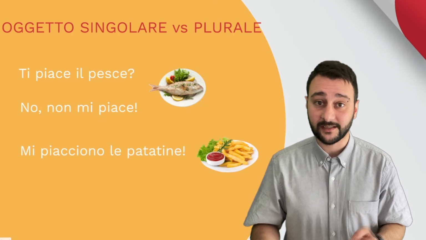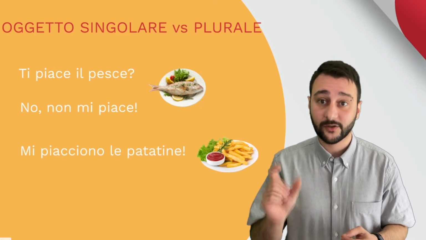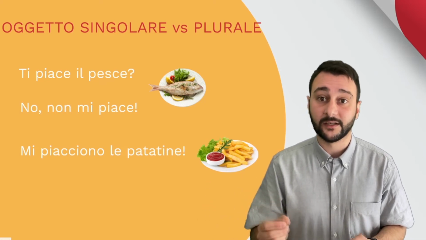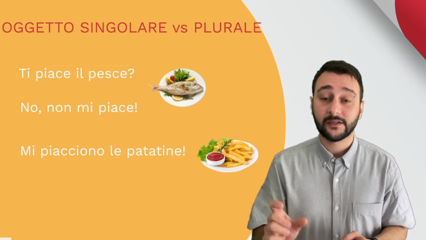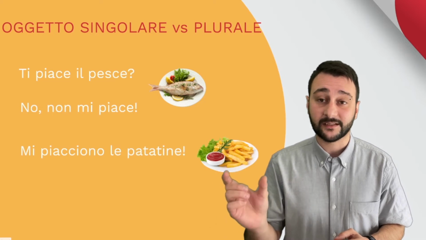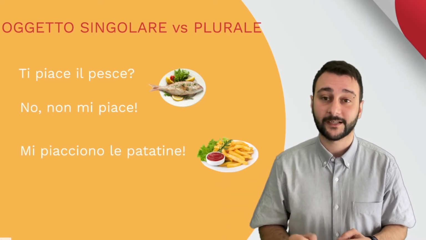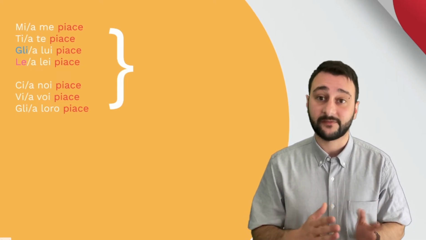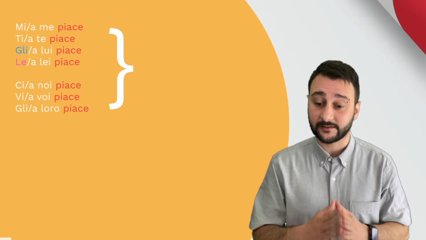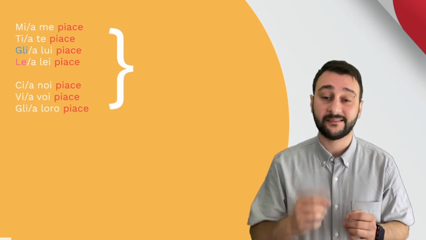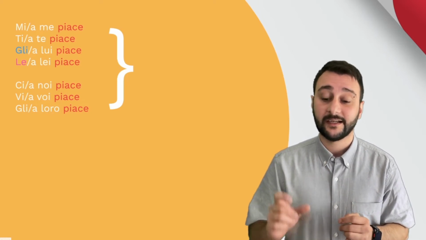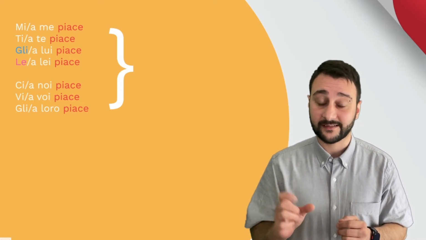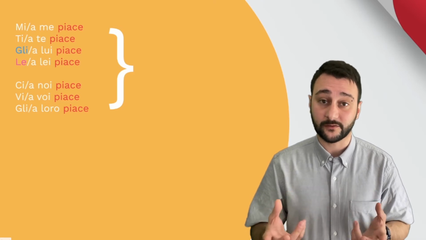Mi piace il pesce. So when I say mi piace, you're already expecting something singular or a verb. We will see this soon. If I say mi piacciono, I'm already expecting something plural. Okay? Let's see. Mi piace or a me piace, I've already said. So me, if I know who is doing the liking, so the ones on the left, mi, ti, gli, le, ci, vi, gli. And a me, a te, a lui, a lei, and so on, if I don't know yet and I need to point out to specify who is doing the liking.